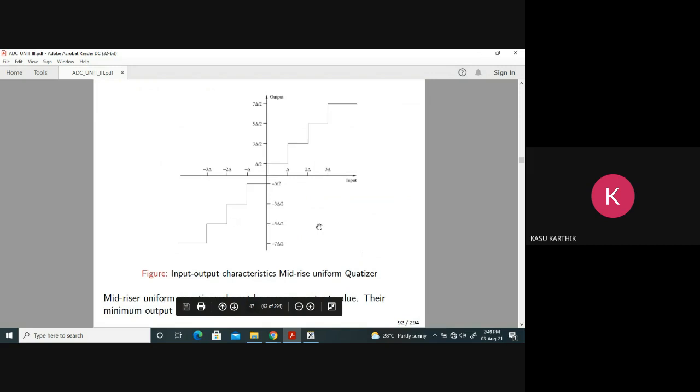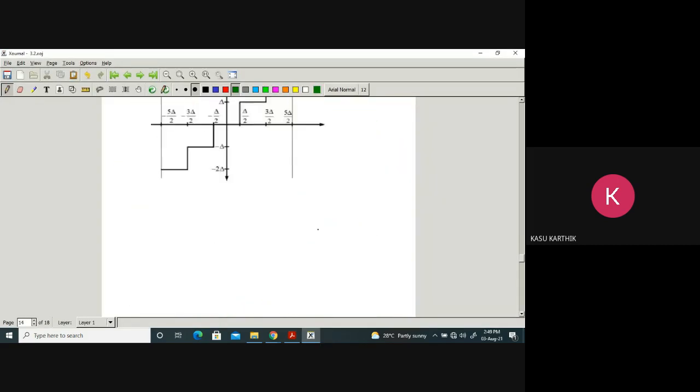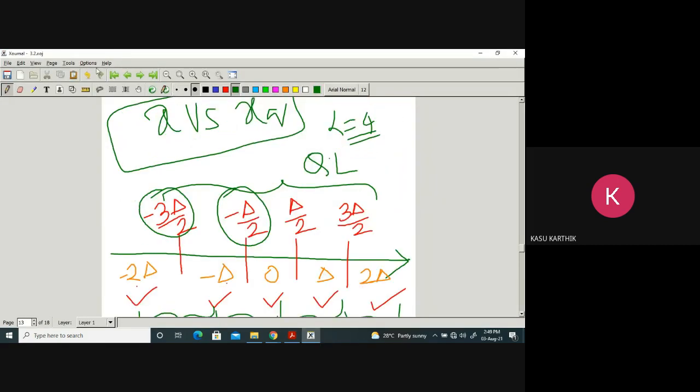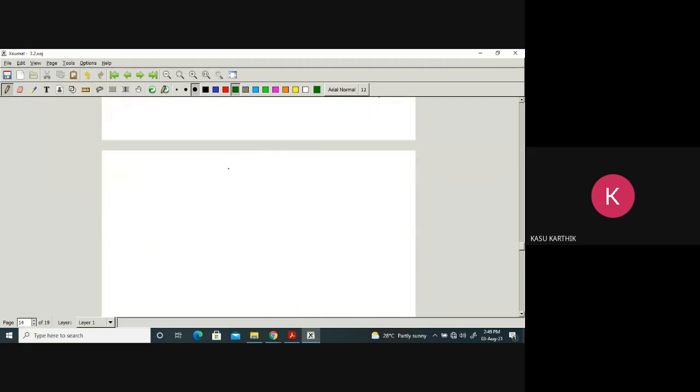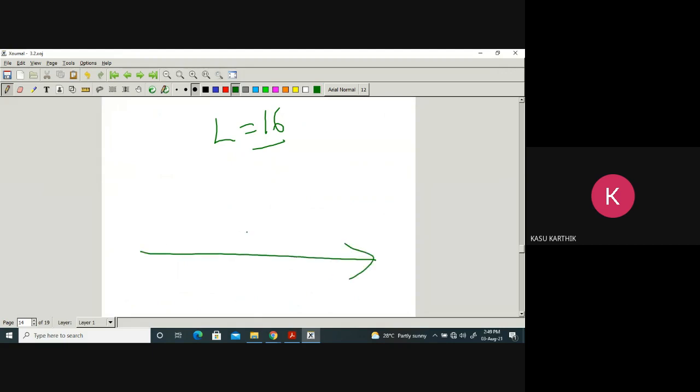So if I say n equal to 4, what will you do? n equal to 4 means there are total 16 levels. How to write them? What are those 16 levels? You draw the structure like this. You keep on increasing like this, 16 levels.